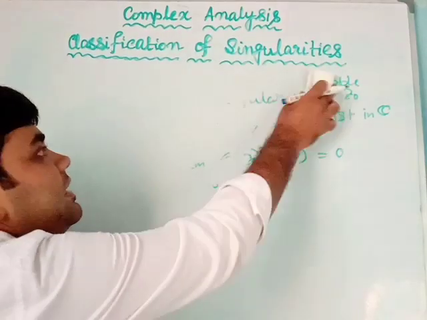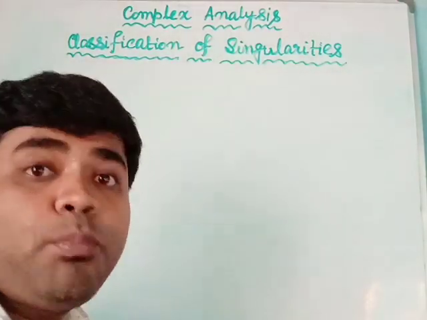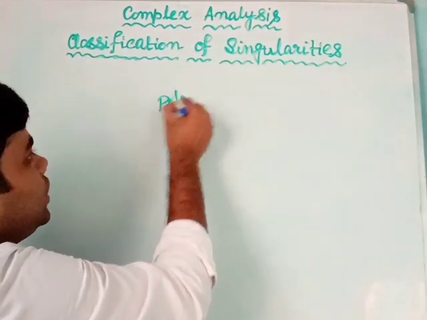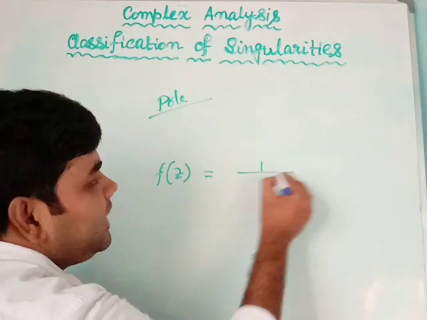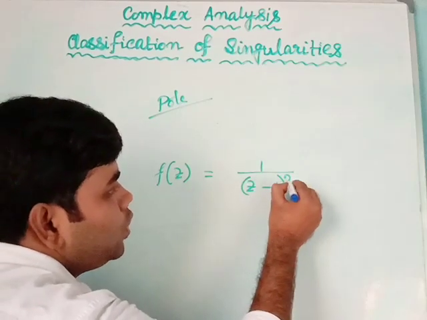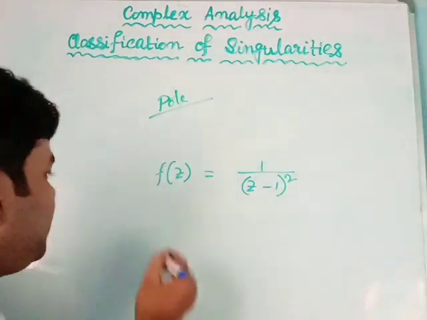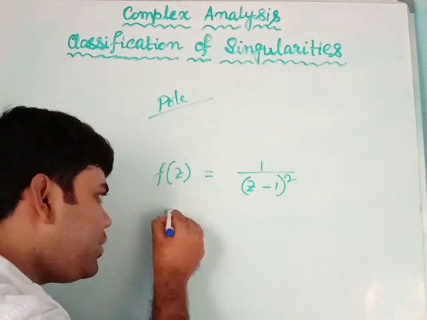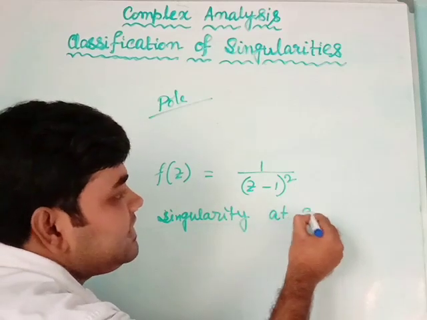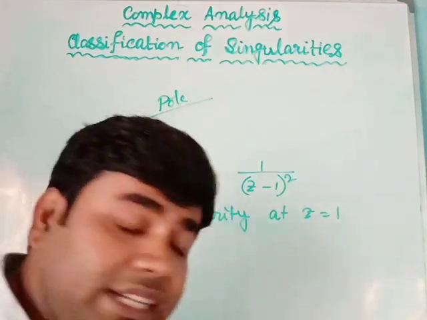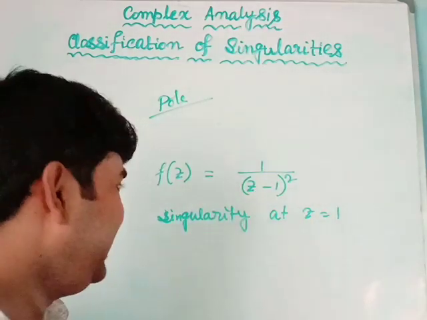Now I come to the second kind of isolated singularity, which is the pole. What is a pole? Pole means if I take the function f(z) equal to 1 by (z minus 1) whole square. If I take this function, we are very clear that the function has a singularity. Where does the singularity arise? The singularity arises at z equals 1, because the function is not defined at the point z equals 1. The function is not defined, so it must have a singularity there.